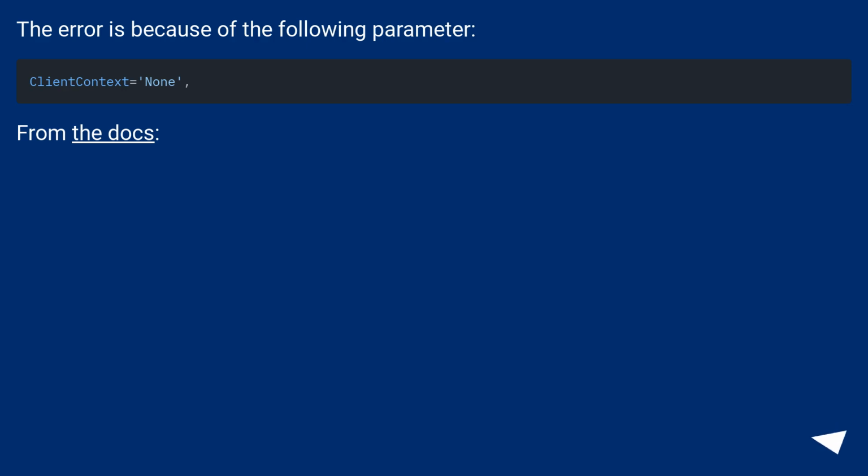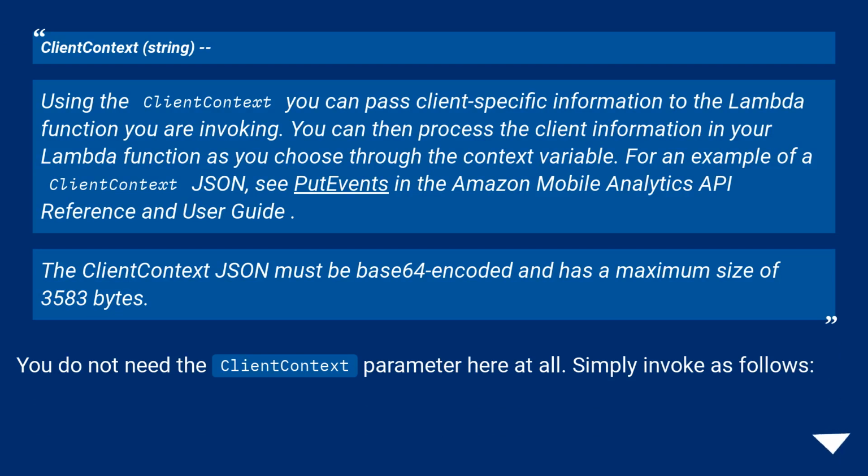The error is because of the following parameter. From the docs: ClientContext, string. Using the client context you can pass client-specific information to the Lambda function you are invoking. You can then process the client information in your Lambda function as you choose, through the context variable.